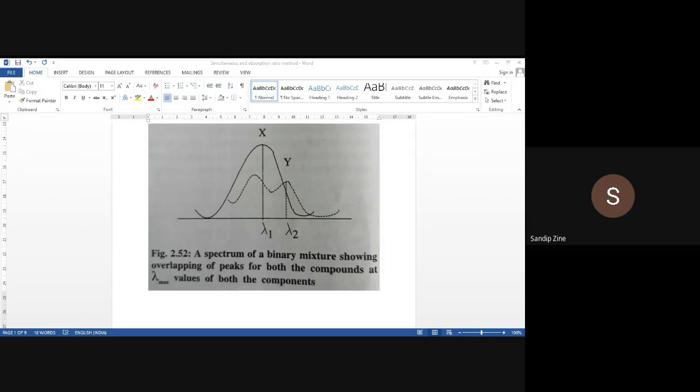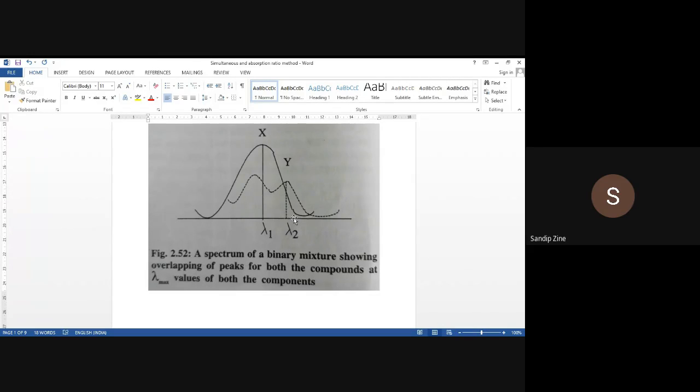When we scan that compound, at that time we will get an idea of the lambda max of the given compound, that is, the maximum amount of radiation is getting absorbed by X at, for example, 250 nanometer and Y at 300 nanometer. So that information we will get. So first step to find out the concentration of X and Y, what we will do? We will scan these compounds X as well as Y separately on a UV visible spectrophotometer. That is the first point.